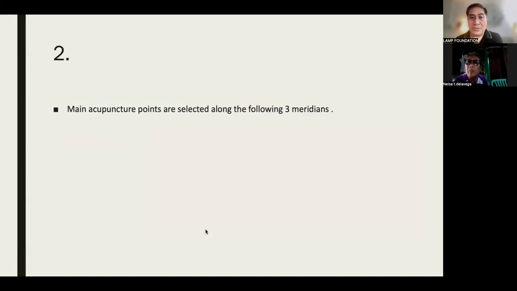Okay, the main acupuncture points are selected along what three meridians? Yangming, Taiyang, and Shaoyang. When we talk about Yangming, it actually refers to the hand and foot Yangming. We have the large intestine and stomach, and then the Taiyang would be the bladder and small intestine, and then the Shaoyang would be gallbladder and Sanjiao.